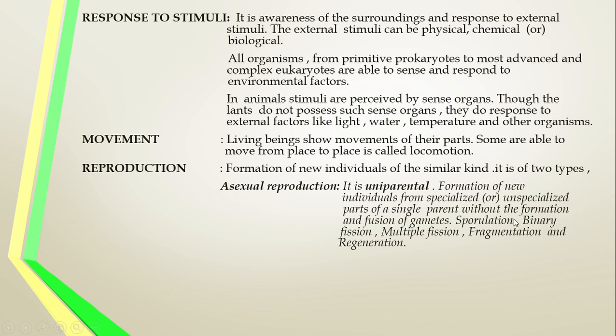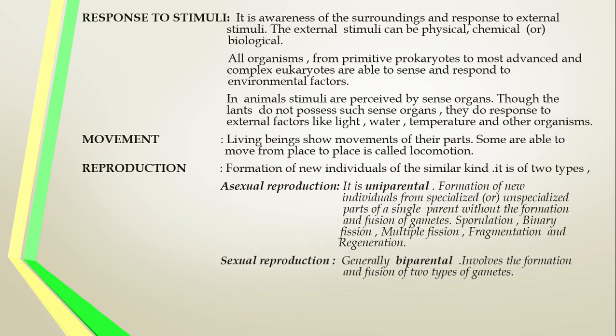These are the various kinds of asexual reproduction. Here, the organism which undergoes asexual reproduction is immortal in nature.